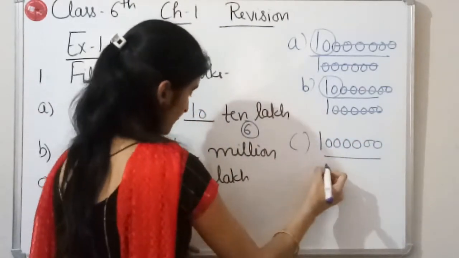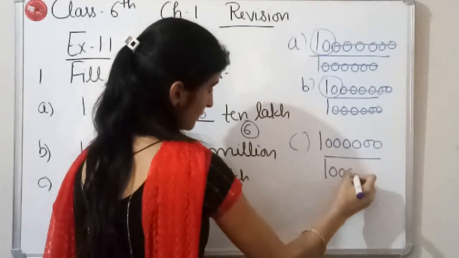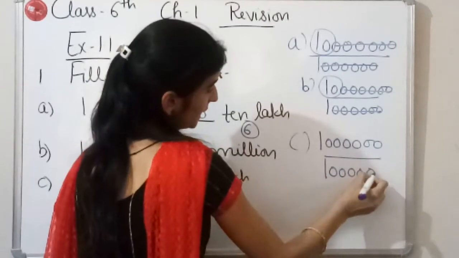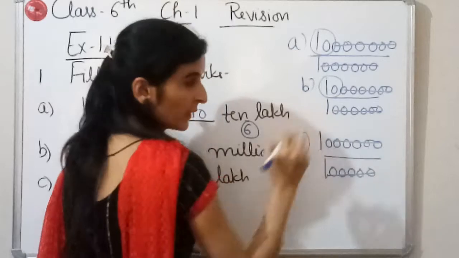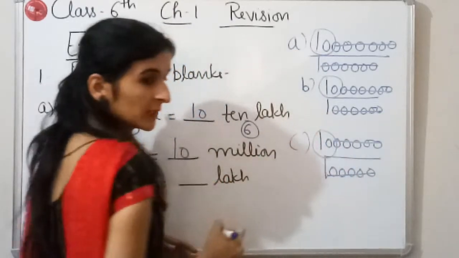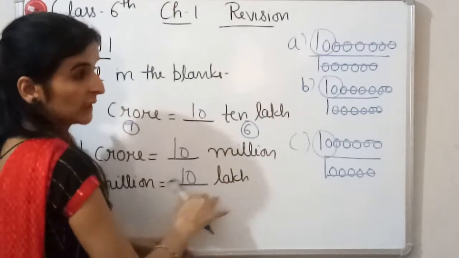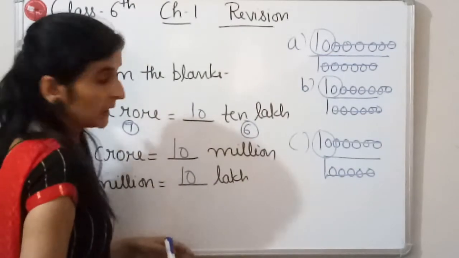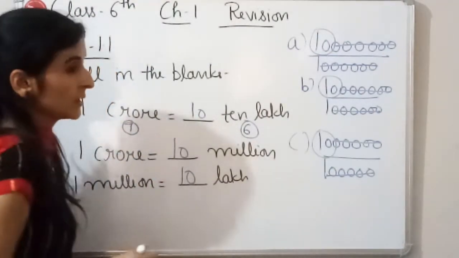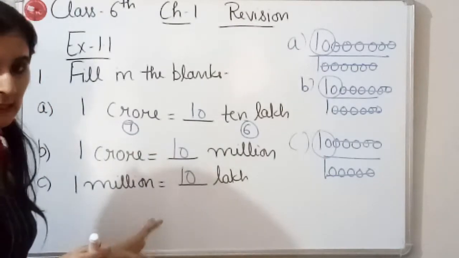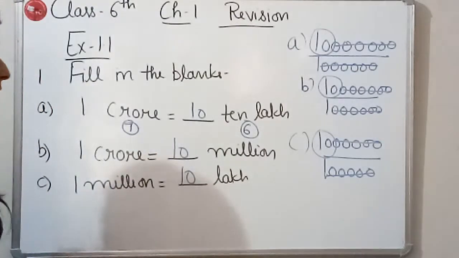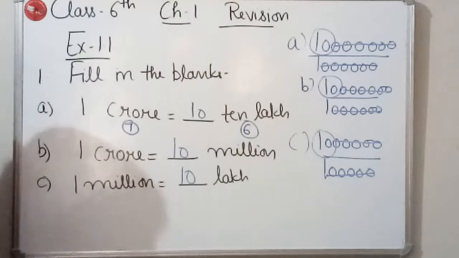And in lakh we have 5 zeros. So we can cut these 5 zeros with these 5 and we will be left with this 10. So again 1 million is equal to 10 lakh. Clear? So these kind of questions we have to solve like this. Now let's move to the next question.